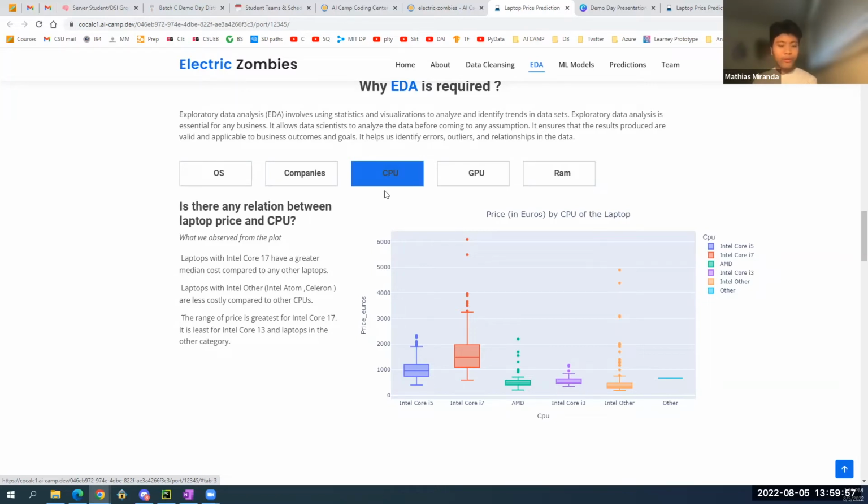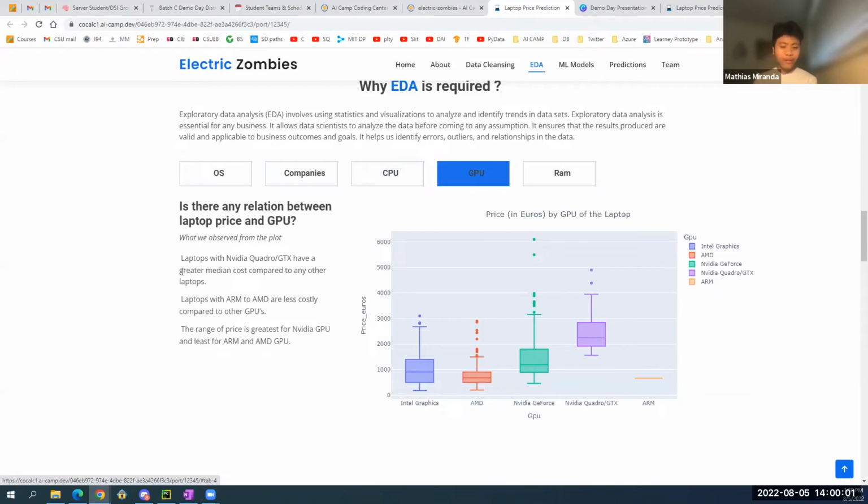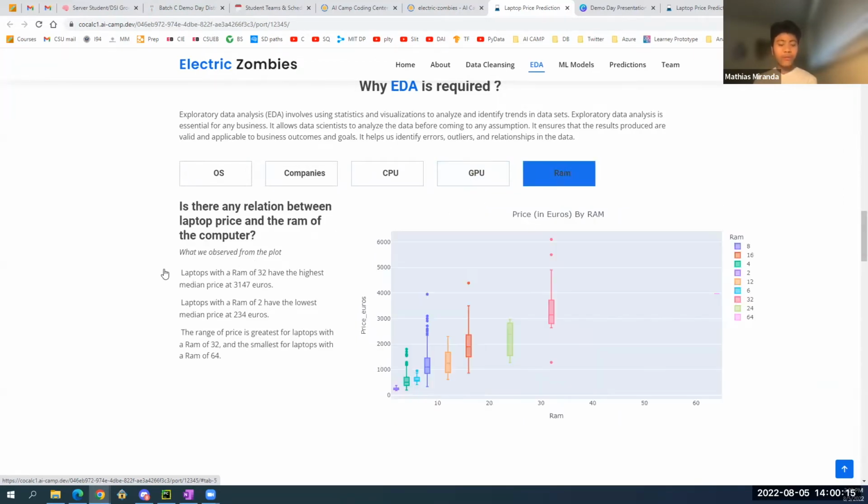For the GPU, is there any relation between laptop price and GPU? What we observe from the plot is that laptops with NVIDIA Quadro/GTX have a greater median cost compared to any other laptops, and laptops with ARM to AMD are less costly compared to other GPUs. And finally, the RAM. Is there any relation between laptop price and the RAM of the computer? What we observed is that laptops with the RAM of 32 have the highest median price at 3,147 euros, and laptops with the RAM of 2 have the lowest median price at 234 euros. And I'm going to pass it on to Thomas.